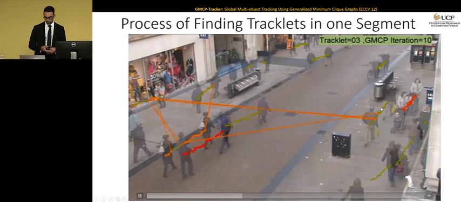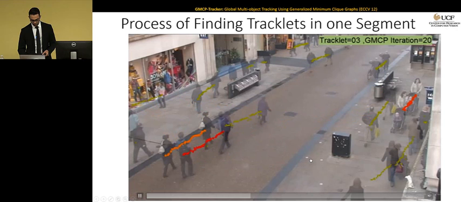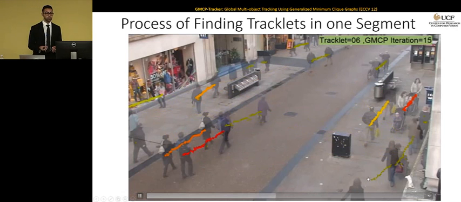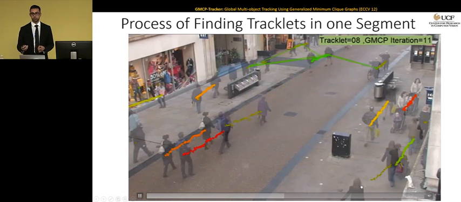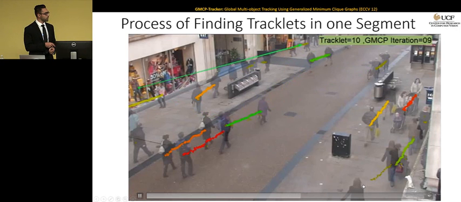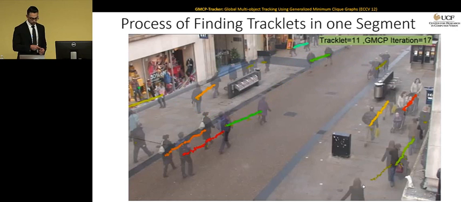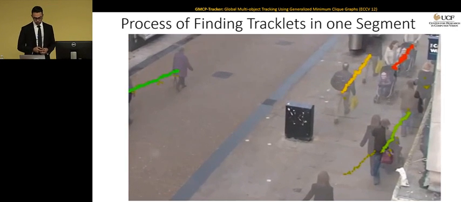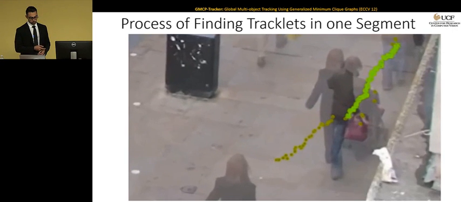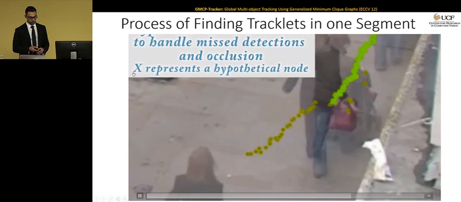One thing I want you to focus on is this person entering the scene. In the beginning, we are missing a lot of detections for this person. And I'm going to show you how hypothetical nodes are used to fill the gap and actually make a nice tracklet for that person. So I'm going to zoom in on that person, and you're going to see exactly how the hypothetical nodes through iterations are placed to fill the gap for that person. The hypothetical nodes are shown with crosses, and the real nodes are shown with circles.